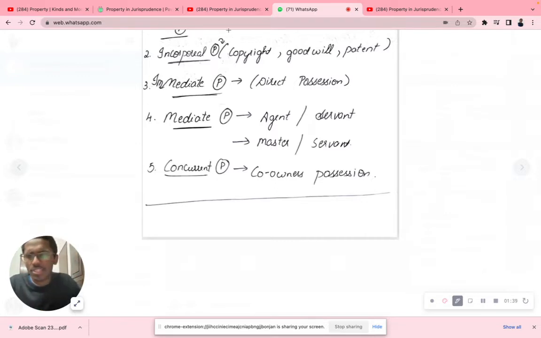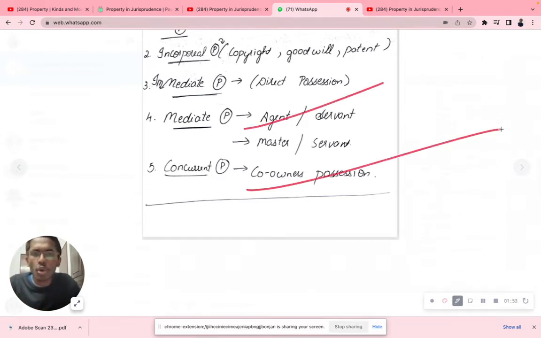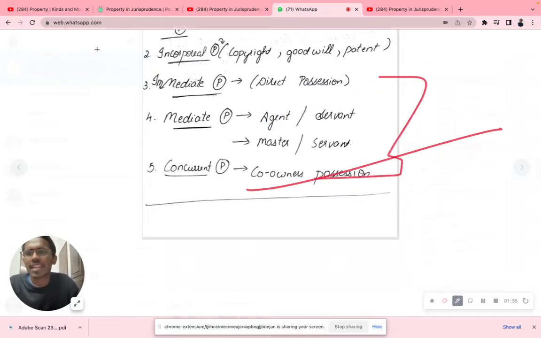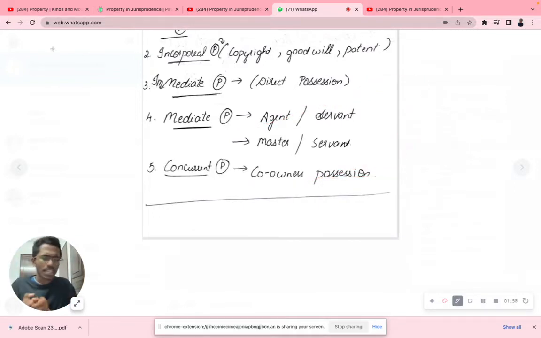Now we also have immediate possession. That is a direct possession. Directly you're trying to acquire a possession, that's called immediate possession. Then we have mediate possession. It could be an agent, master-servant, vicarious liability, which we learned, somewhat similar to it. Then we have concurrent possession, co-owners' possession. These are the different kinds of possession.